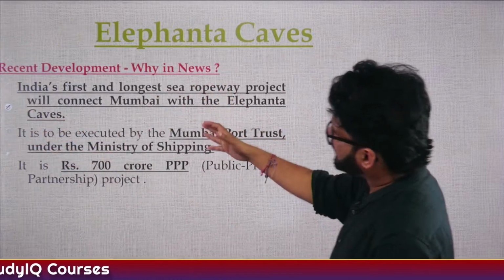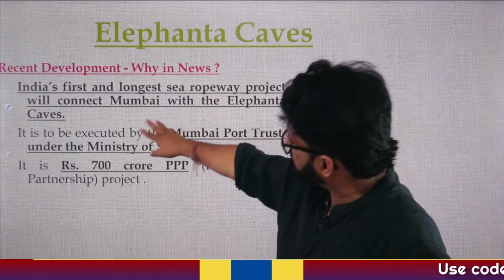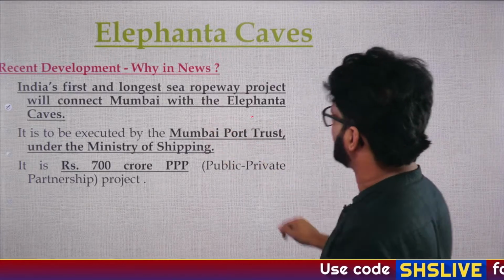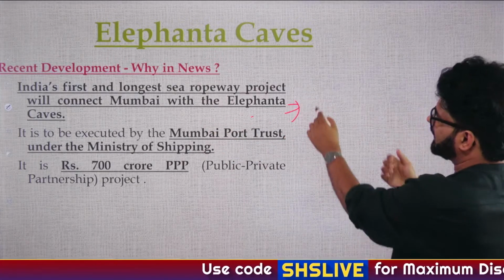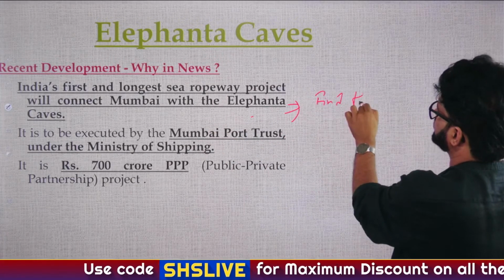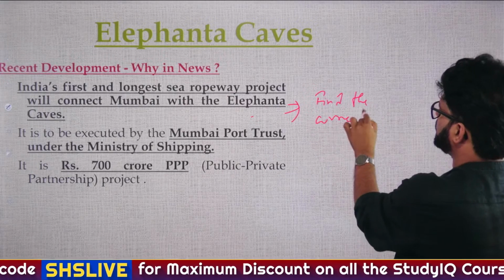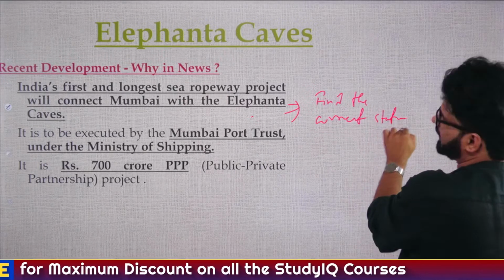Recent development: India's first and longest sea ropeway project that will connect Bombay with the Elephanta caves. Your work is to find the current status of this particular project. This is your homework. You can post it in the comment section also. What is the current status?